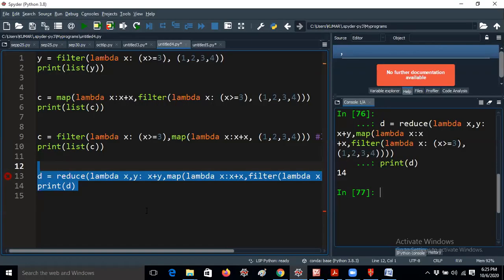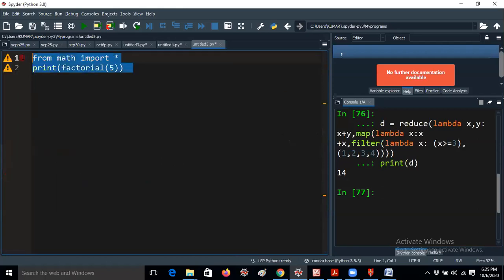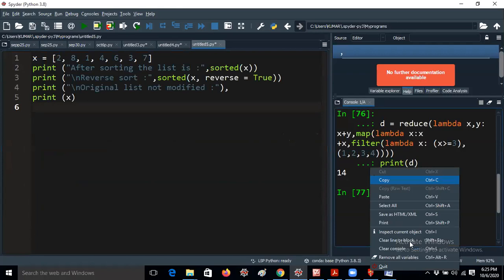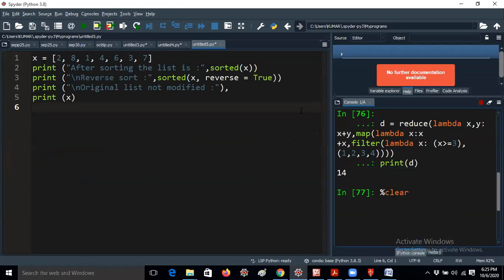In bubble sort and all, we are doing a lot of examples with respect to sorting techniques. We have logic of almost 10 to 15 lines of code. Here, Python has inbuilt functions like sorted. Sir, why is it useful to have built-in functions? I will tell you a real-time example, guys.